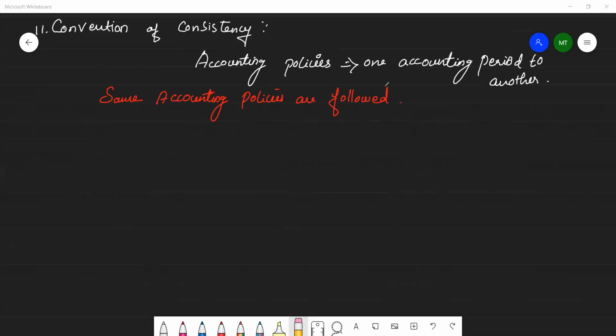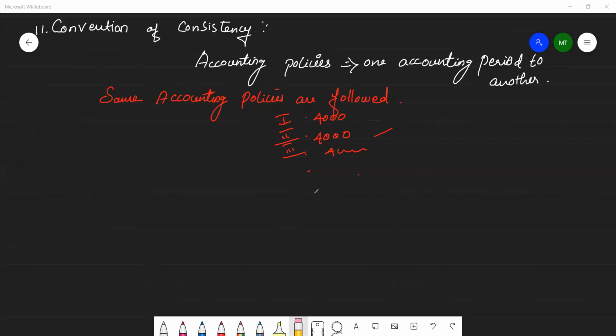Okay. So for example, if a firm followed the straight line method of charging depreciation since its purchase or construction, it should be followed without any change. So in the straight line method, every year is the same amount. If depreciation is 4,000, first year 4,000, second year 4,000, then third year 4,000. So every year it will be 4,000 rupees, without any change.